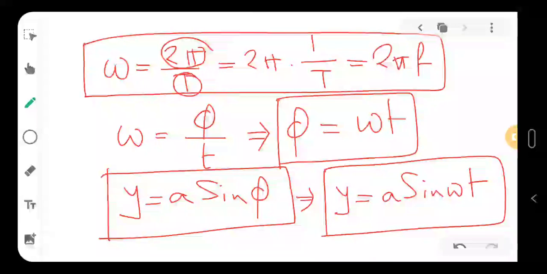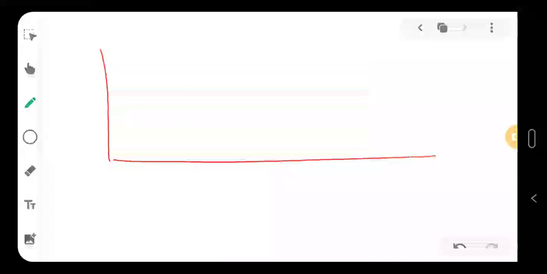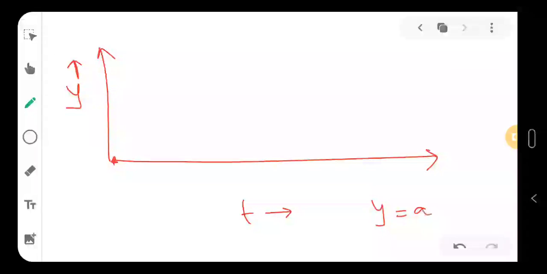So if we draw this graph on the next page, what will we get? Let's say this is the graph. Here we have y and here we have time. This is the initial position from where it starts. The equation we wrote at first is A sine omega t.